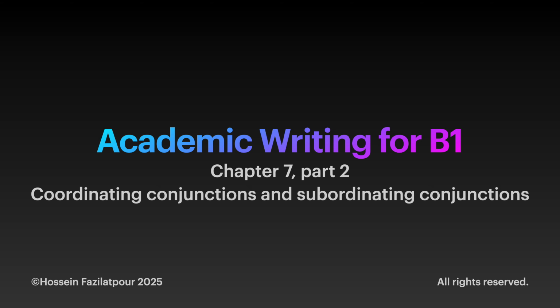Today's topic is Chapter 7, Part 2. Basically, we're going to talk about the grammar needed for writing cause and effect paragraphs. Good writers actually use signal words and phrases to establish cause and effect relationships and connections between main points. By doing so, they enhance the reader's comprehension and ability to grasp the overall meaning of a paragraph.